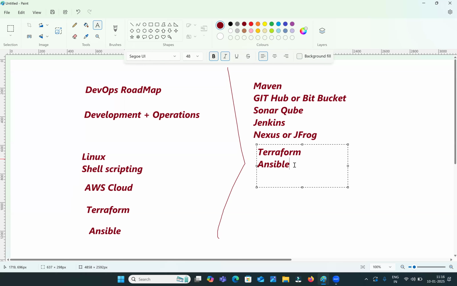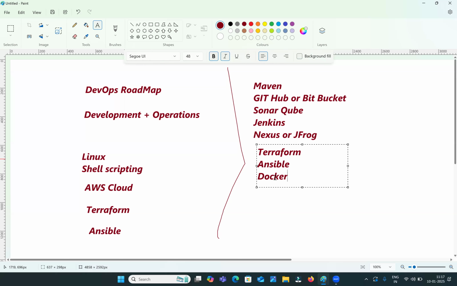Next, what you need to learn? The most important tool is Docker. Docker is one of the most important tools. What is this Docker? Docker is a containerization tool. By using this Docker, we can deploy the applications easily. We can manage the applications easily with Docker.